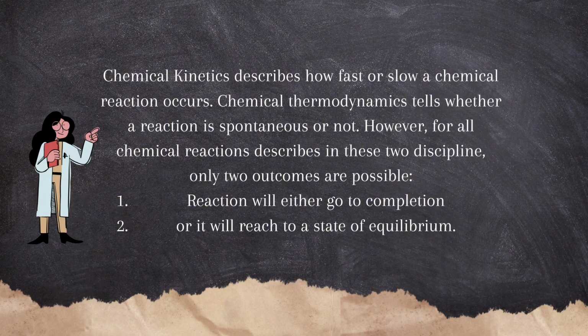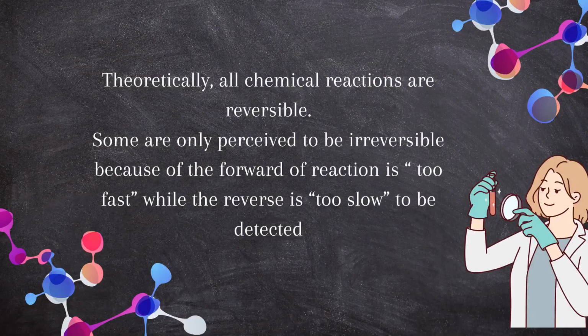Chemical kinetics describes how fast or slow a chemical reaction occurs. Chemical thermodynamics tells whether a reaction is spontaneous or not. However, for all chemical reactions described in these two disciplines, only two outcomes are possible. Number one, a reaction will either go to completion or it will reach a state of equilibrium. Theoretically, all chemical reactions are reversible.